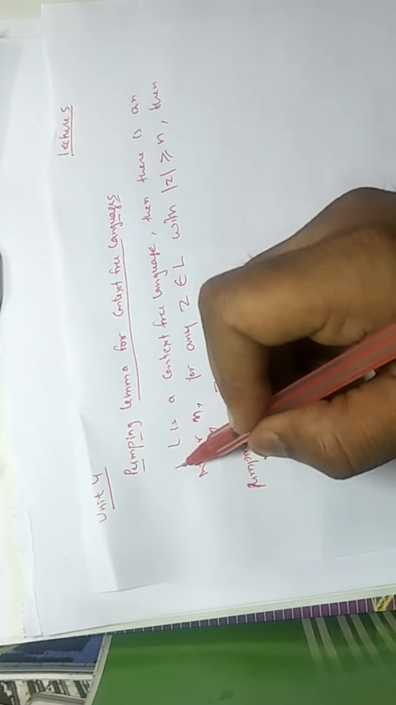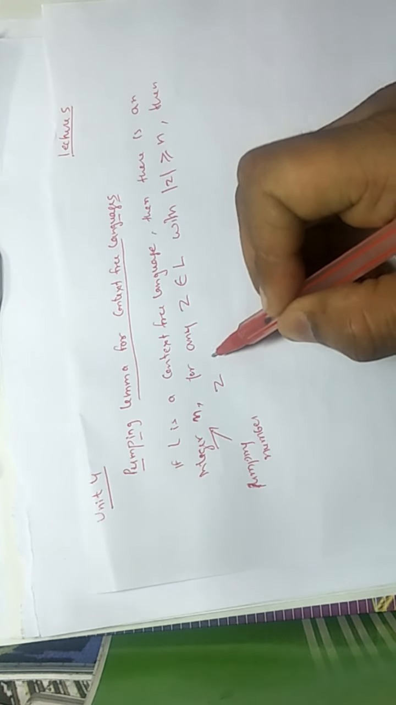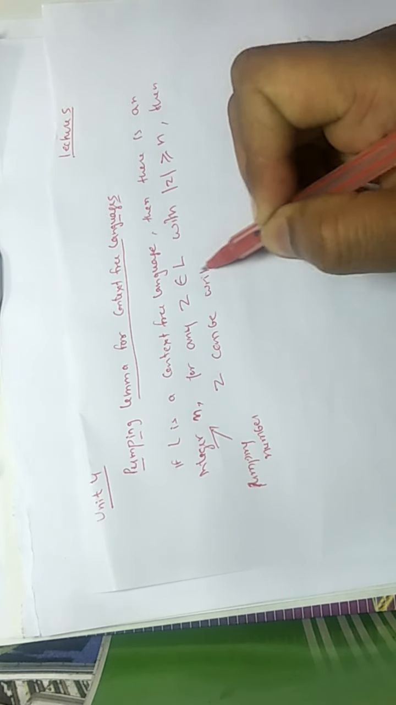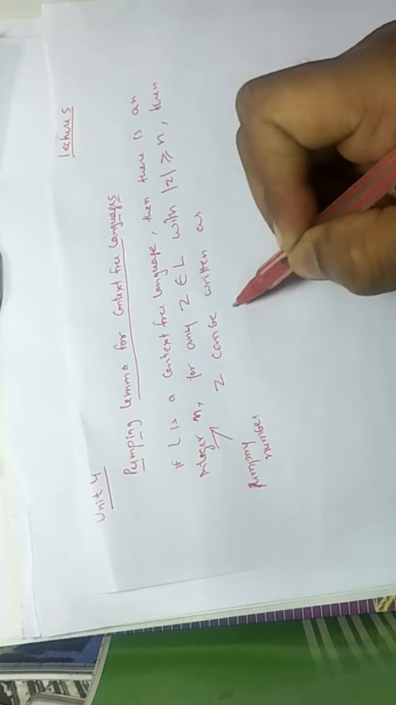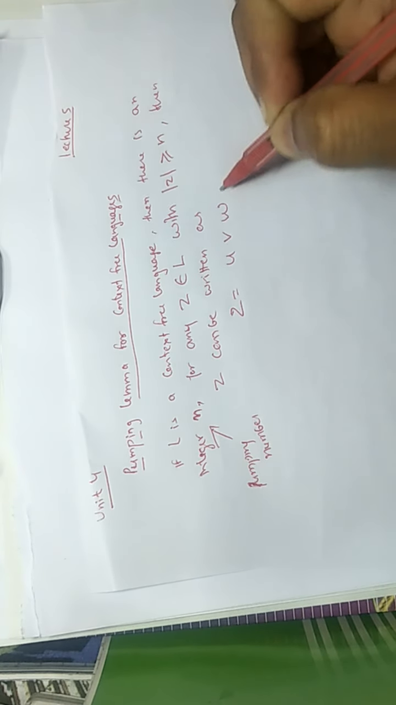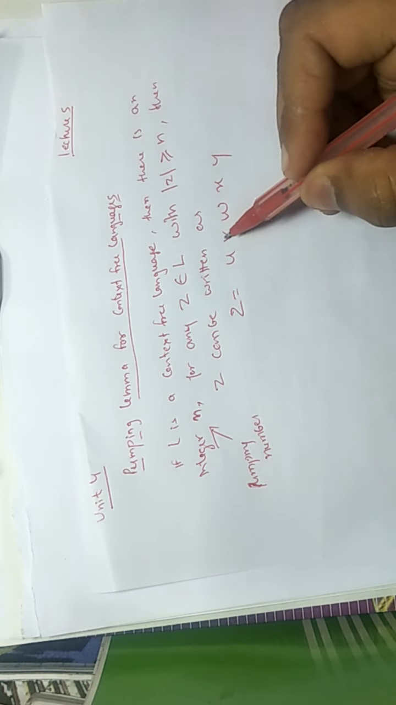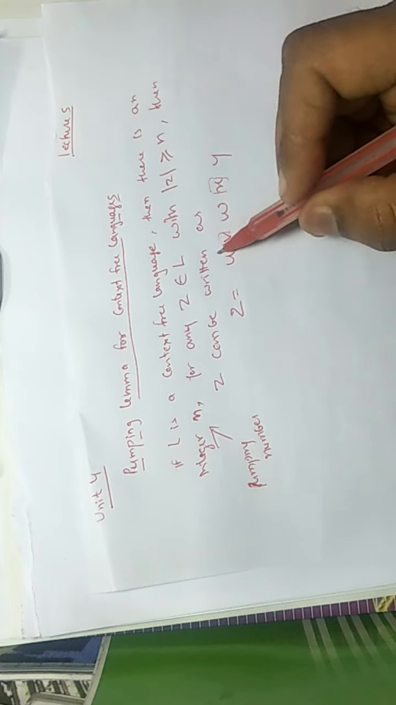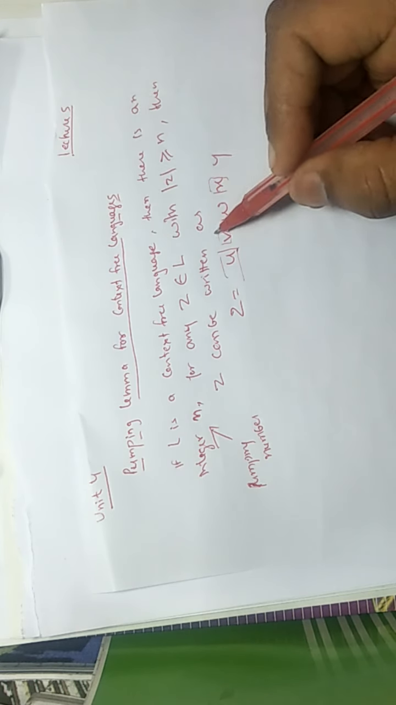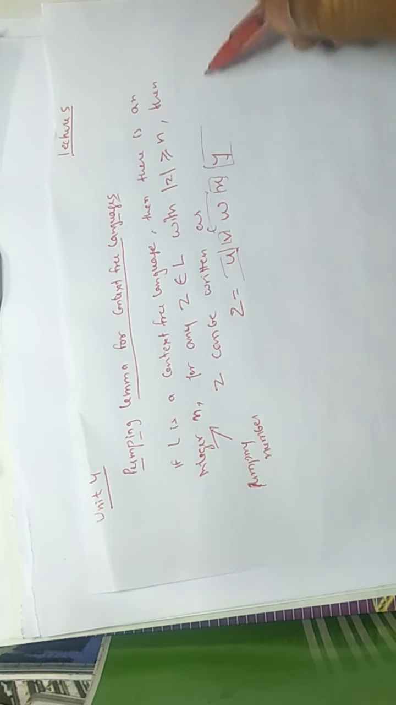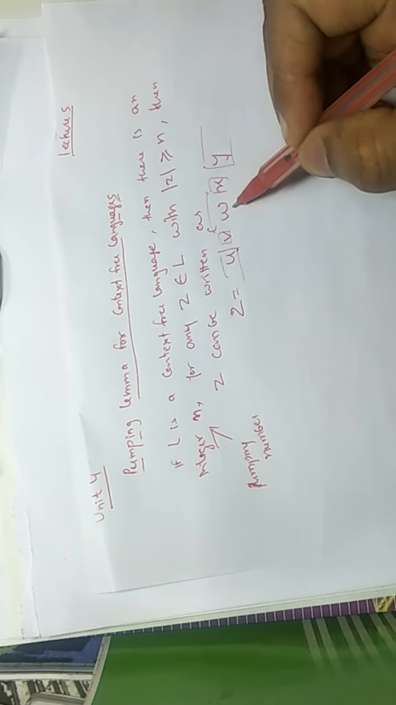then z can be written as z equal to uvwxy, and here we are matching v and x. This is the optional part before matching, this is the optional part after matching, and this is the center part.